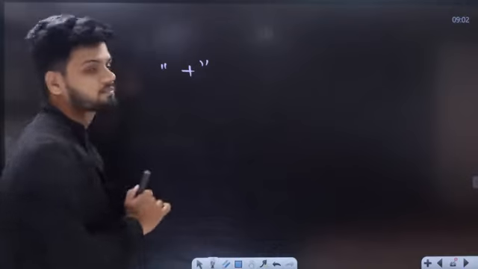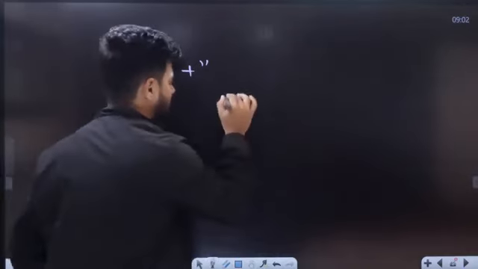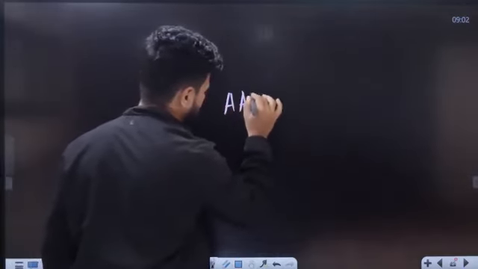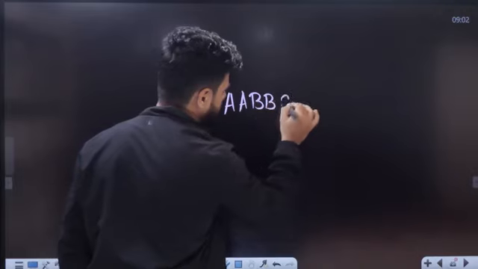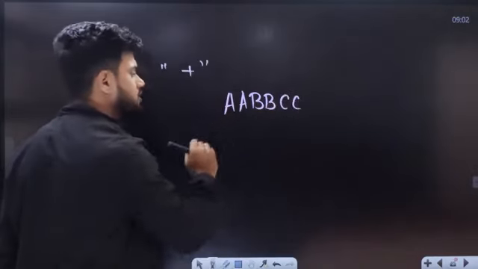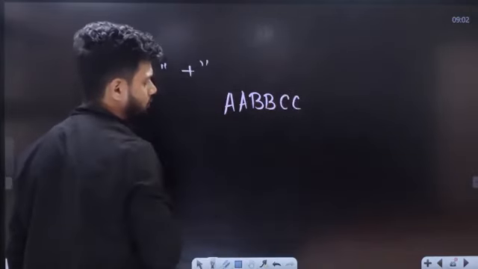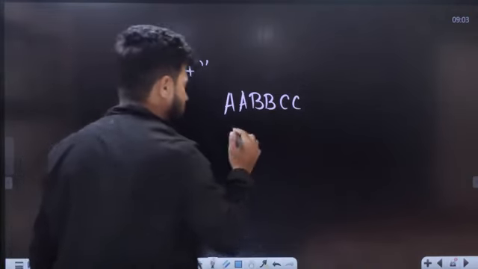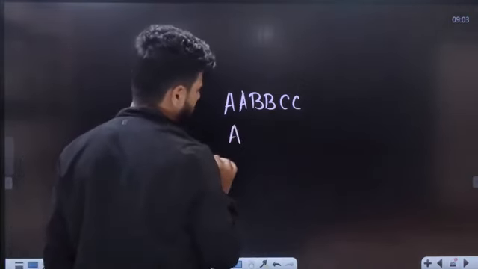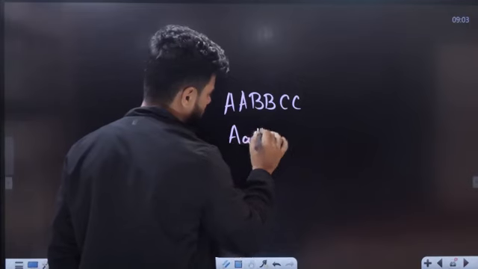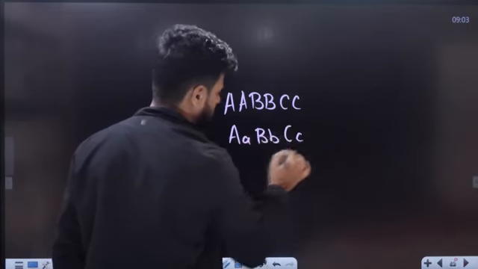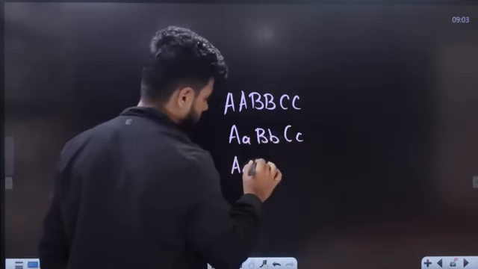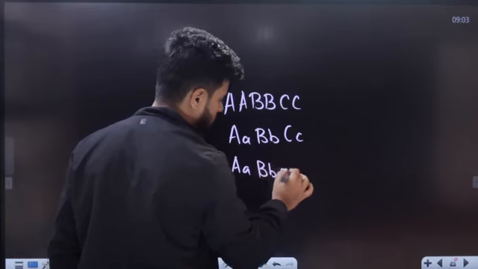For example, let's take I have gene A, gene B, and gene C. I have three genes here, two alleles for all of them. Gene A, gene B, gene C. Similarly, I have one more gene A, gene B, gene C.